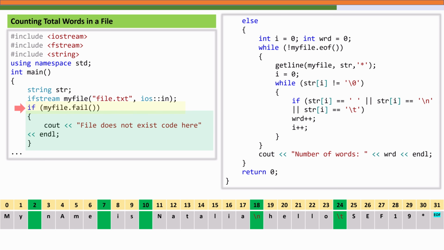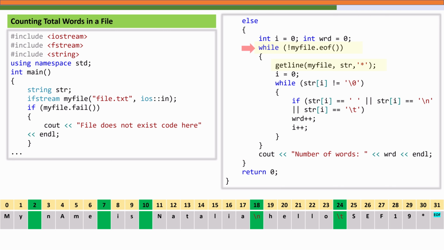So if the file is successfully opened, we initialize two variables, i and wrd, that is for word. So i is used to iterate through the characters of the string, and wrd basically will store our word count. Then we enter a while loop, meaning keep reading until the end of the file. So inside the loop we use the getline function. The getline function has three arguments.